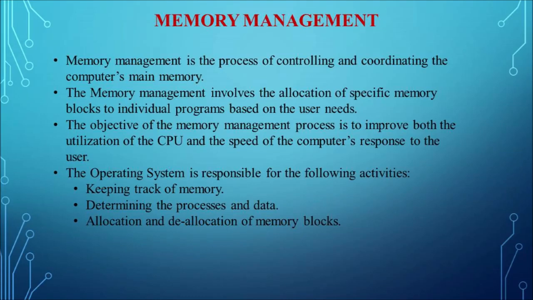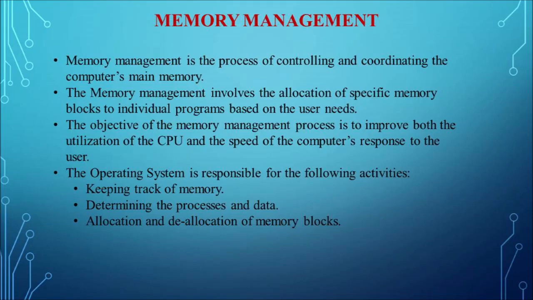The next one is that it determines which process and data are moving in and out of the memory. And the last one is allocation and deallocation: allocating a certain space for a specific application in the main memory and also removing the memory space of unused applications. All these things are done by the operating system.